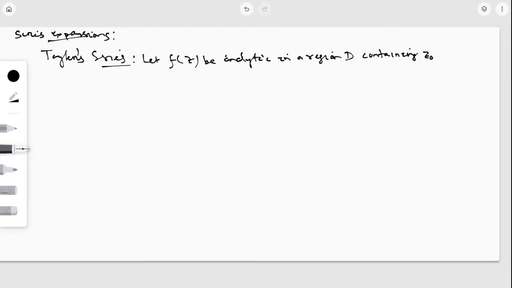Okay. f of z be an analytic function in a region D containing z0. Then f of z can be represented as a power series